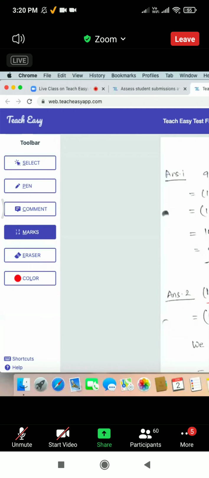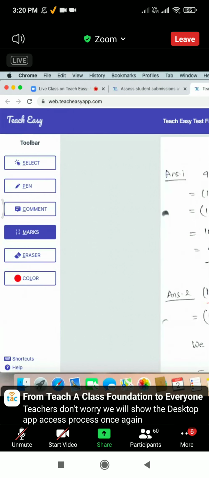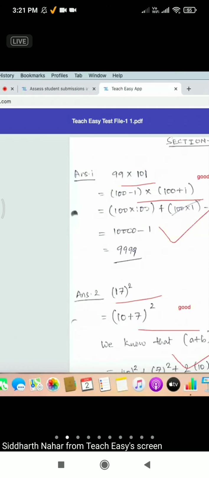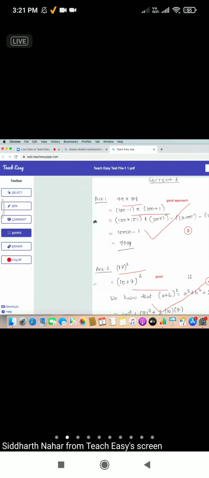Now, this is something I call a magical feature for teachers: when you're giving marks, you don't have to total them. The tool does it for you. In the bottom right corner you will see the marks option, so this auto totaling is happening for you.